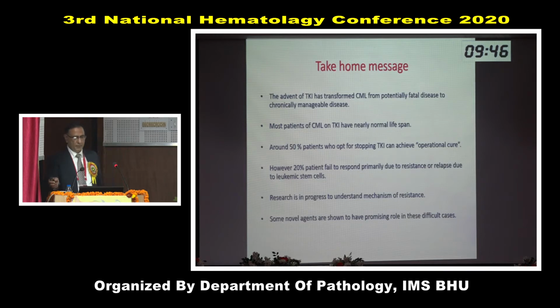So take-home message is, the advent of tyrosine kinase inhibitor has transformed chronic myeloid leukemia from potentially fatal disease to chronically manageable disease. Most patients of CML on TKI have nearly normal lifespan. Around 50% patients who opt for stopping drug can achieve operational cure. However, 20% patients fail to respond primarily due to resistance or relapse due to leukemic stem cells. Research is in progress to understand mechanism of resistance, and some novel agents, as I have shown you, are shown to have promising role in these difficult cases.